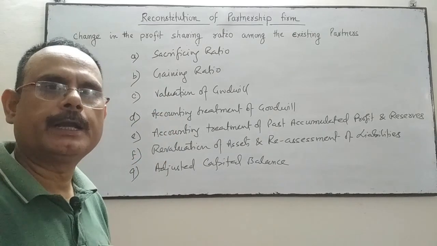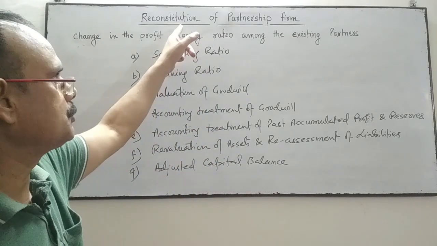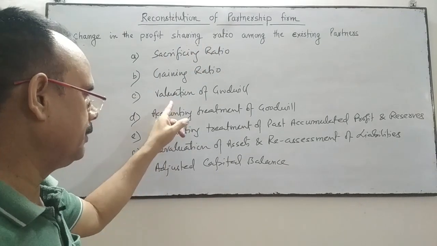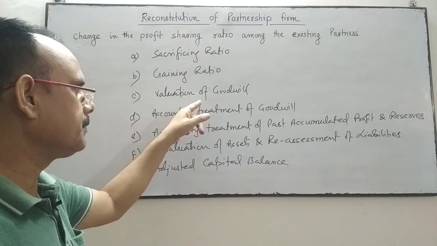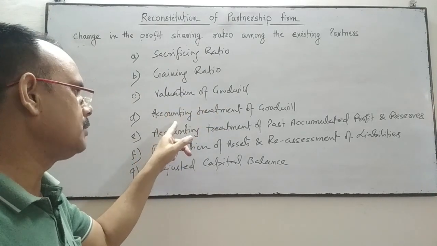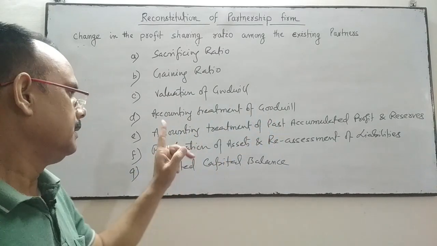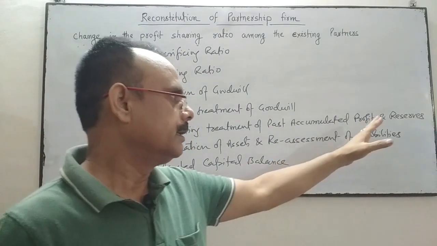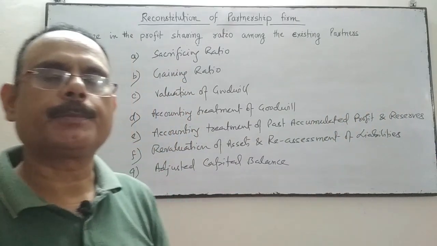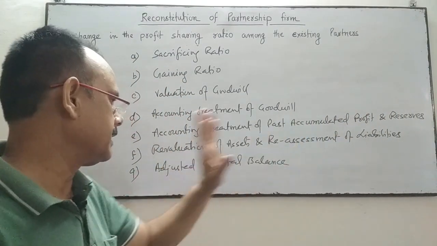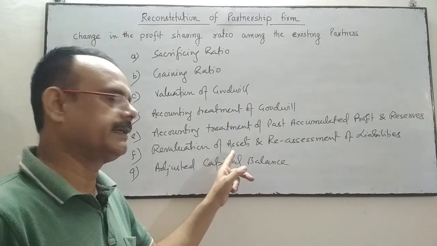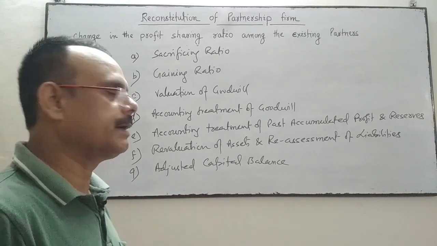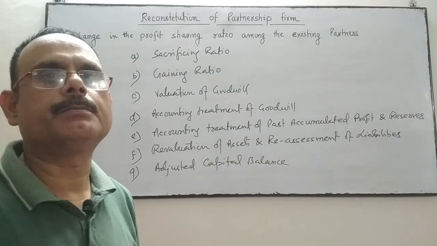Valuation of goodwill: we'll value the goodwill on the date of reconstitution of the partnership firm, means on the date of change in profit sharing ratio. After getting the value of the goodwill, we'll do the accounting treatment of the goodwill. Thereafter, we'll do the accounting treatment of past accumulated profit and reserves. Now thereafter we will revalue the assets and reassess the liabilities. And finally we will find out the adjusted capital balance.